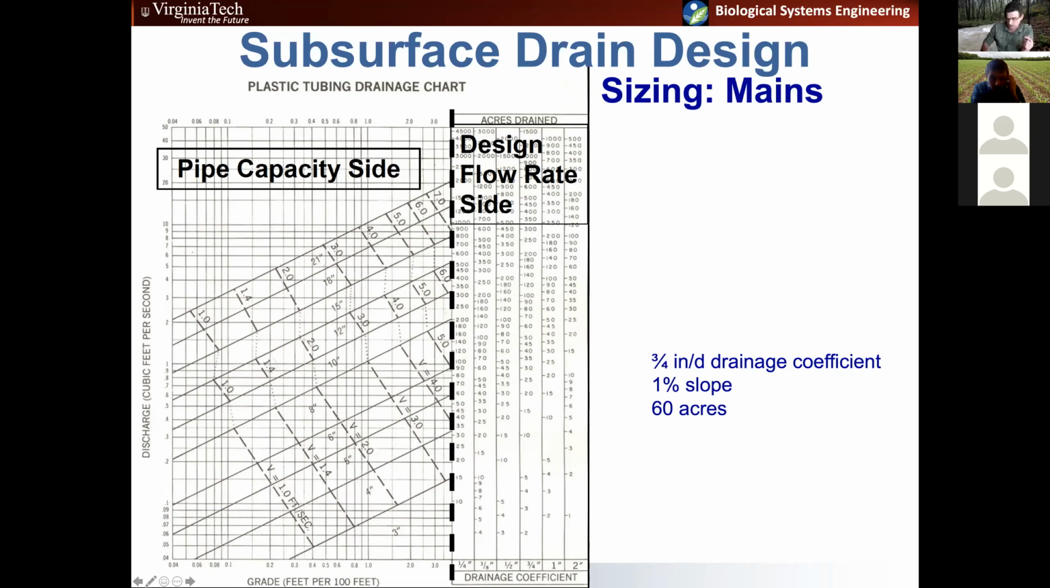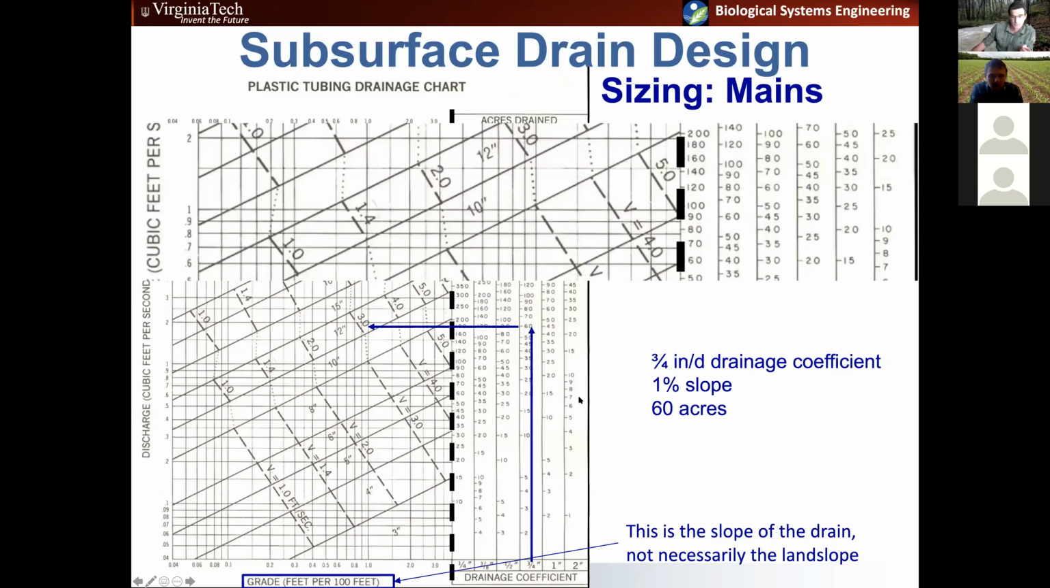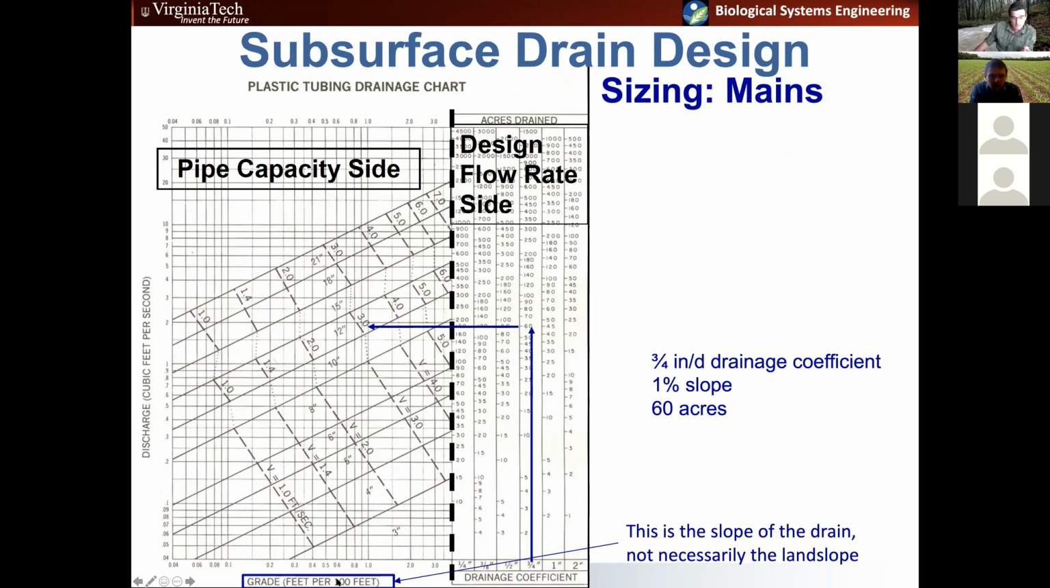So let's do our example here real quick just to see. So we have a 3/4 inch drainage coefficient. Let's assume a 1% slope and 60 acres, right? And I guess I should also note that 1% slope is the slope of the drain, right? It's not necessarily the slope of the land. It could be, if your land has a perfect 1% slope, you can set your drainage plow to 1% and it'll pull it perfectly.